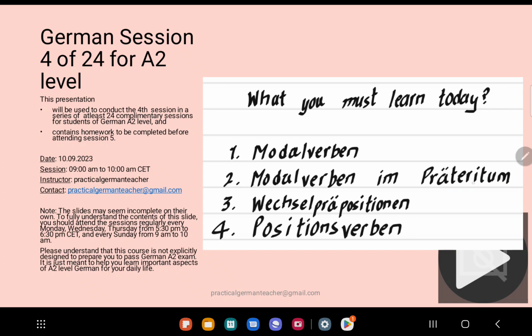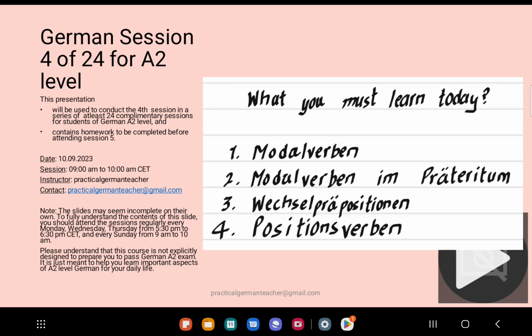Then why do you need Modalverben in Präteritum? I normally tell you that you don't need to learn Präteritum for everything, because if you're talking about the past, in spoken German normally we use Partizip II, but there are always exceptions. So Modalverben in spoken German are also sometimes used in Präteritum.